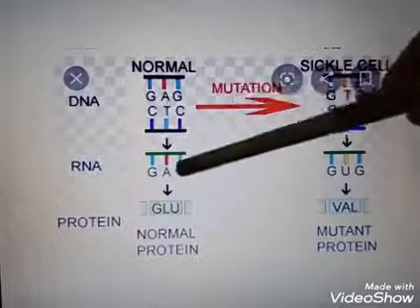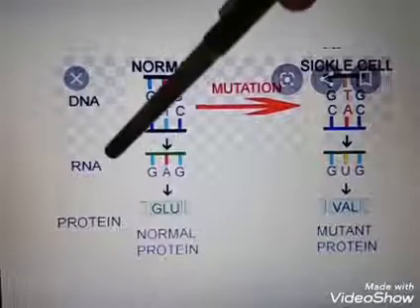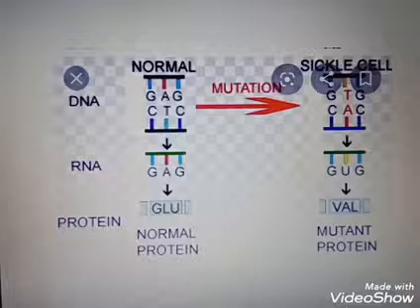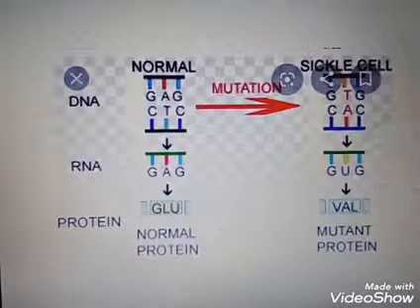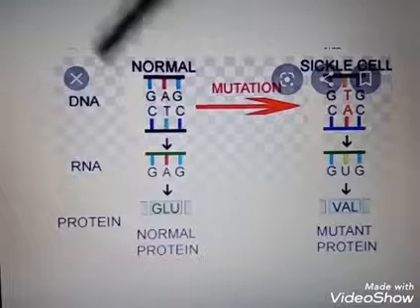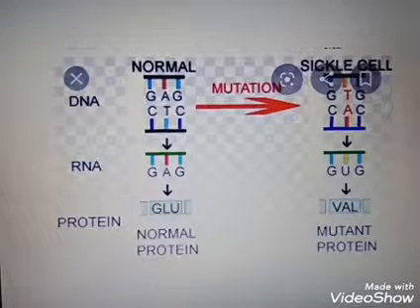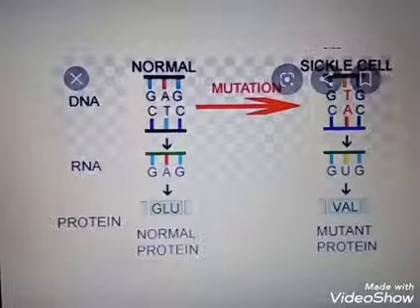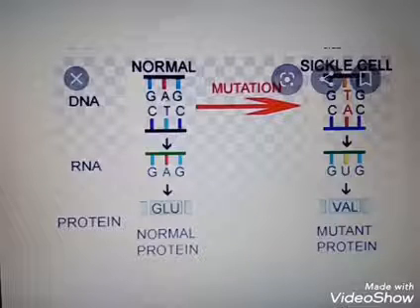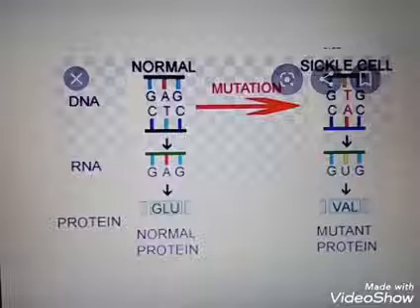So instead of GAG in RNA, GUG is forming. GAG stands for glutamic acid, but here another amino acid is forming, that is valine. So instead of glutamic acid, valine is forming. So the normal shape of RBC didn't occur. The shape of the RBCs gets altered. It will take the shape of a sickle, and the oxygen carrying capacity is decreasing.